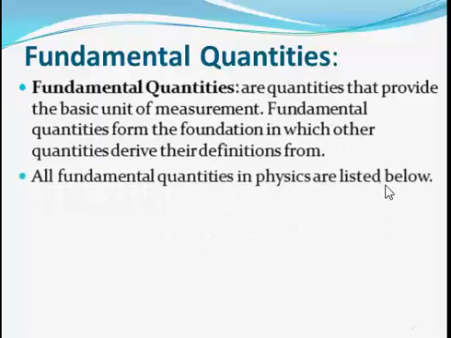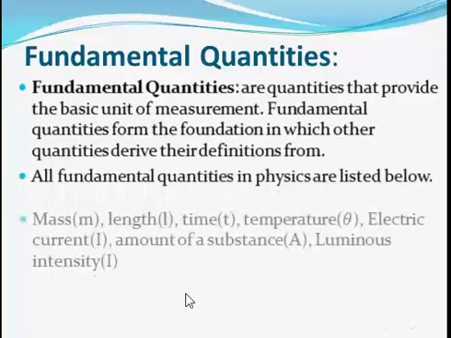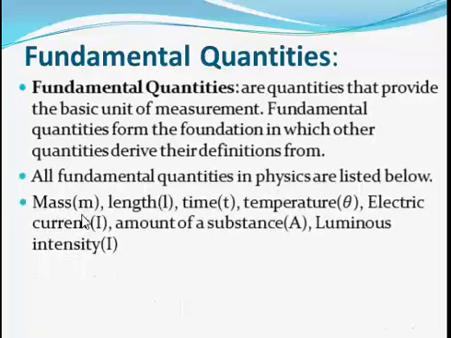All fundamental quantities in physics are listed below. We have mass, of course, with M as its symbol, then length, time, temperature, electric current, amount of substance, and luminous intensity. These are the fundamental quantities in physics. There are seven of them, so you have to take your time to know them. Just make sure that you are able to remember the seven fundamental quantities.